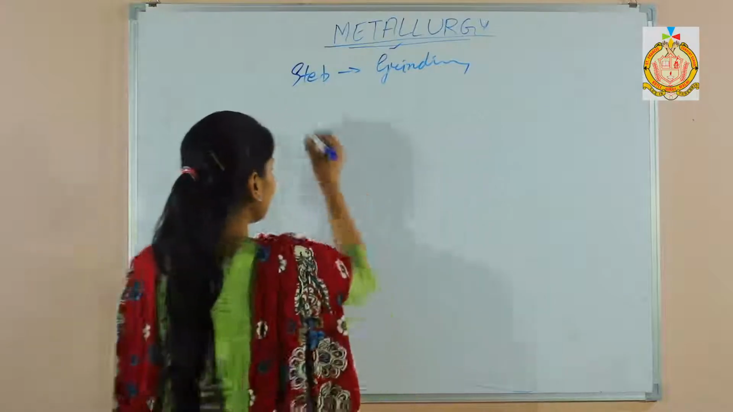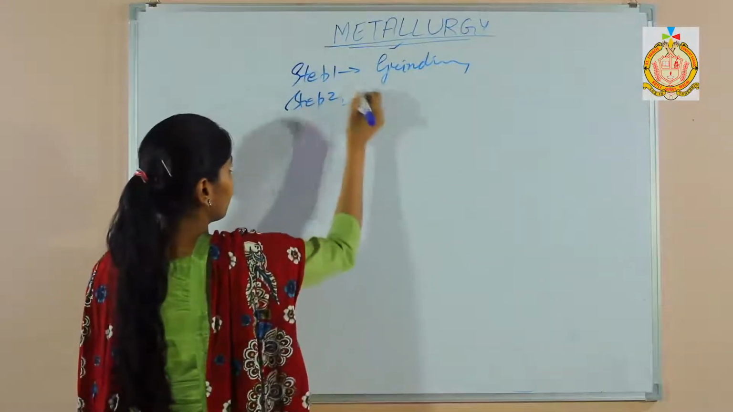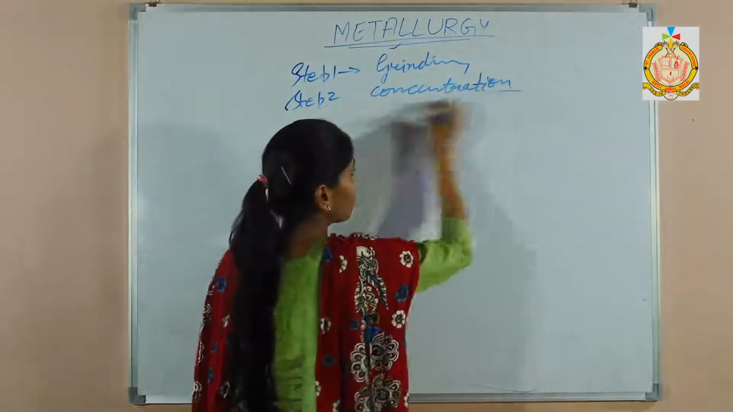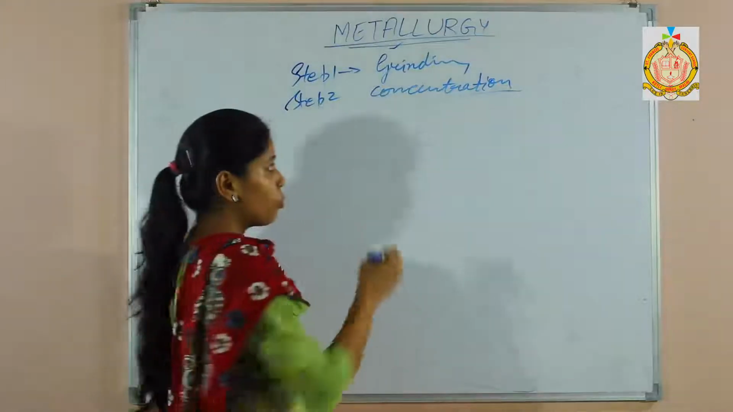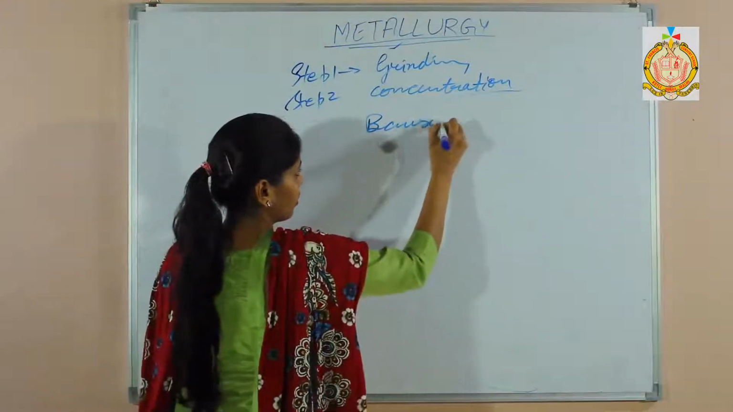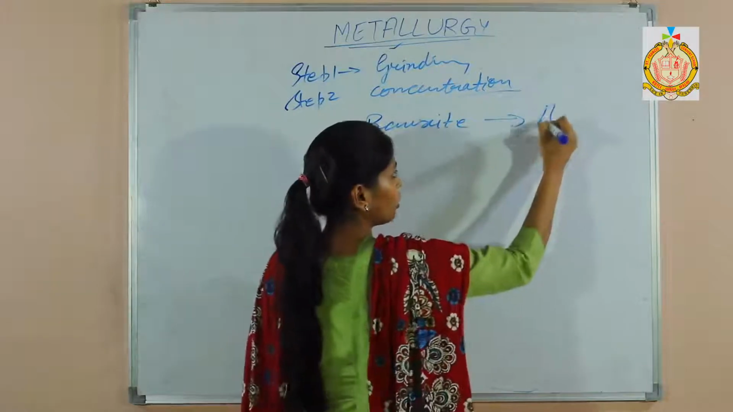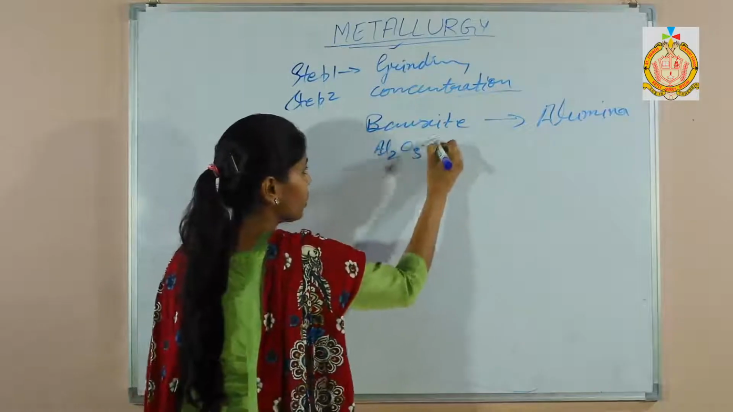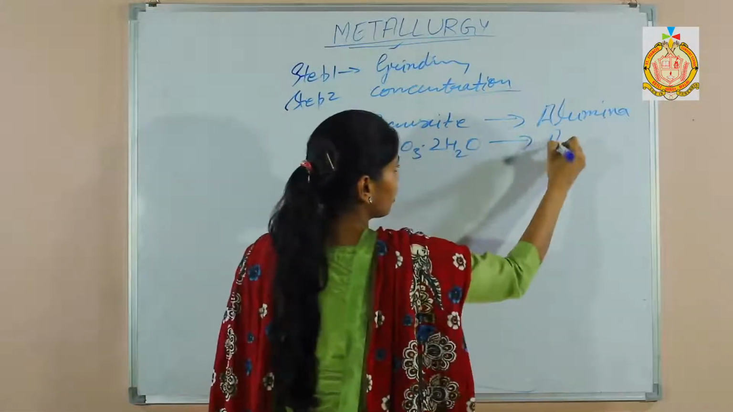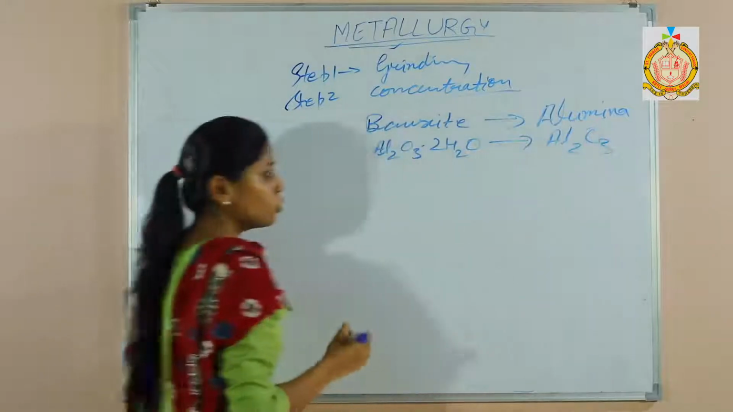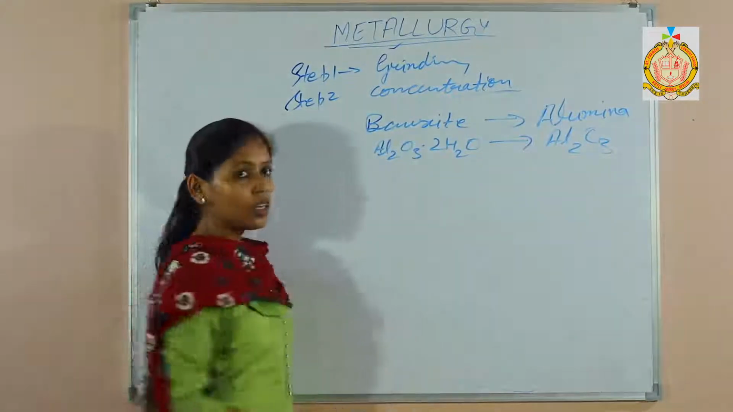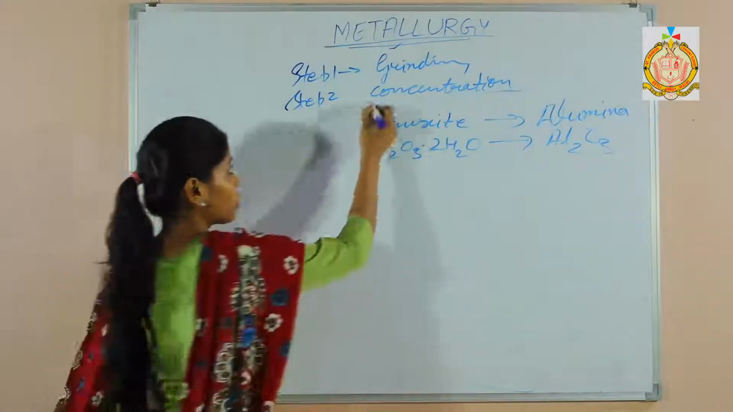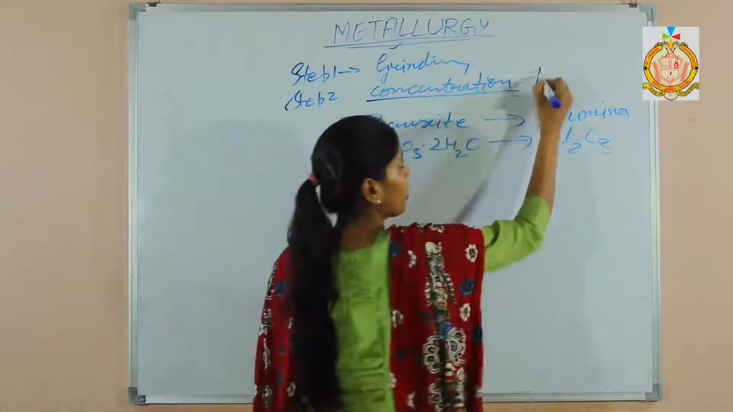Second step is concentration. Concentration of bauxite. In this step, bauxite is changed into alumina. Alumina means Al2O3·2H2O is changed into Al2O3 by removing the impurities. And the name of this process is most important. The concentration is done by Baeyer's process.